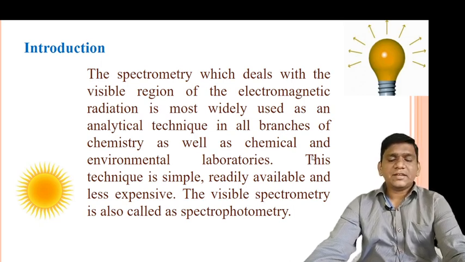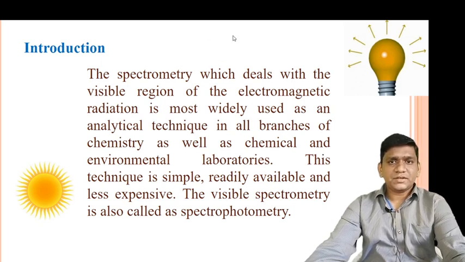This technique is simple, not complicated, readily available and less expensive, not too costly. So this visible spectrometry is also called spectrophotometry. So this is the introductory part of spectrometry.